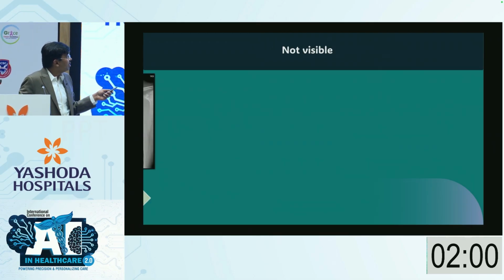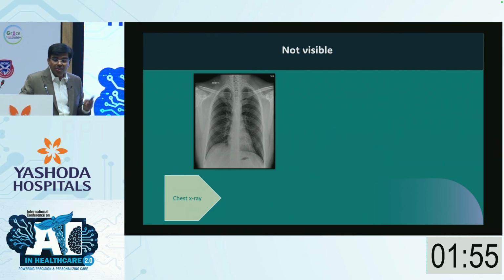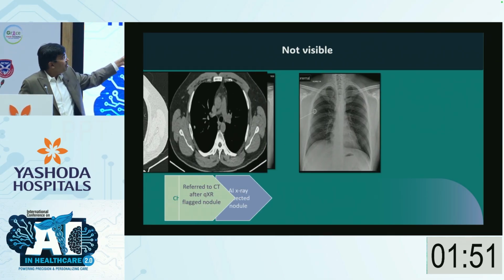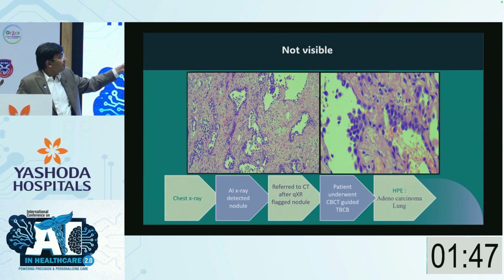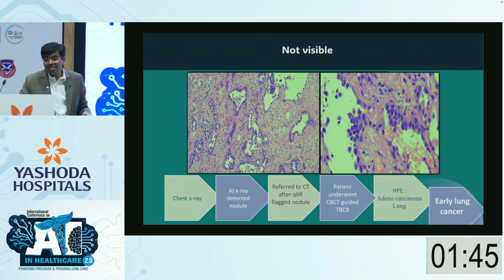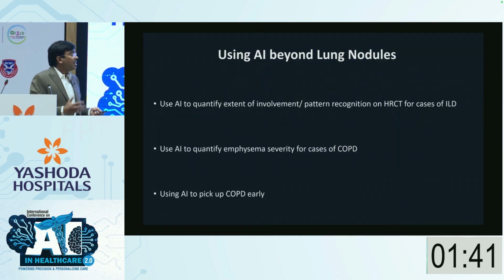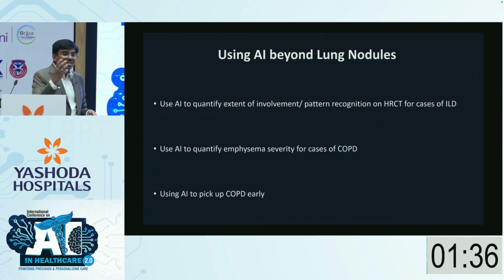71-year-old reformed smoker, again routine annual checkup. This is not a symptomatic person, routine annual checkup. AI picked up a nodule, human eyes couldn't pick up a nodule, CT confirmed a nodule, again biopsy done, confirmed as stage 1 lung cancer. This person already underwent a surgery and is cured. So this is how AI is helping us to pick up early stage diagnosis, early stage lung cancer.